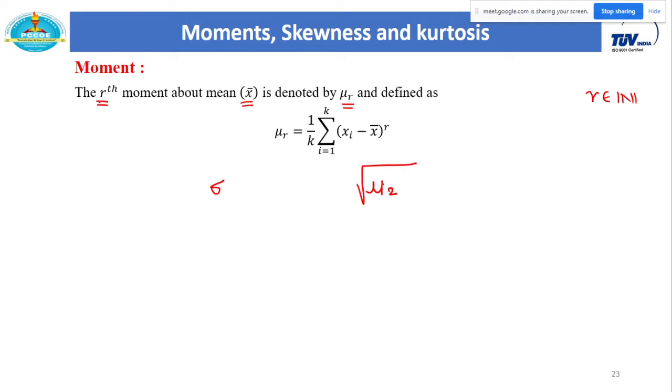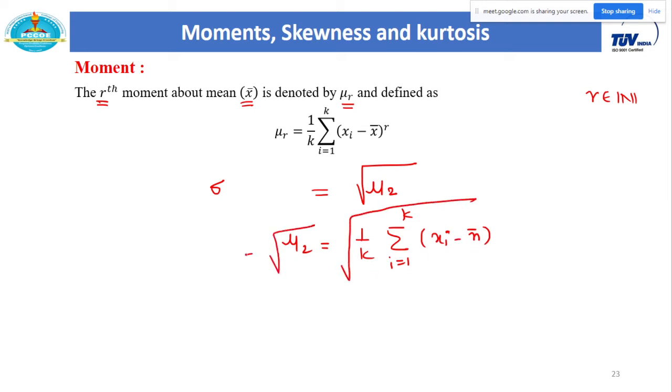So if I consider the under root of mu2, that becomes my standard deviation, because if I consider r equal to 2, mu2 is equal to 1 by k summation (xi minus x bar) squared, and if I take its under root, this is nothing but the standard deviation. So this is the relation between standard deviation and mu2.